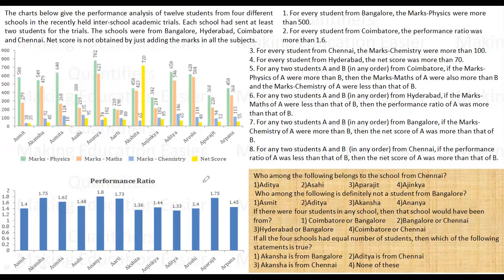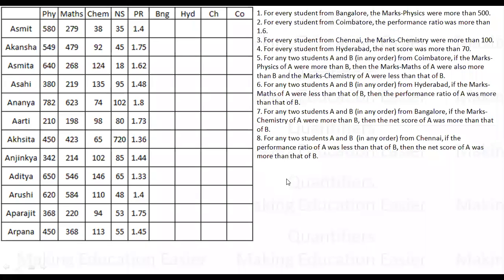So I should tabulate my data in such a way, or in such a matrix, where I have everything in front of me, and I don't have to go back and forth in order to compare it. Okay, so this is what should be my basic approach. Now, let's see the data. This is how I have written the data for all the people, and this is how I have comprehended it: physics, math, chemistry, net score, and performance ratio, and the cities Bangalore, Hyderabad, Chennai, and Coimbatore. So let's read the points and sort it out.